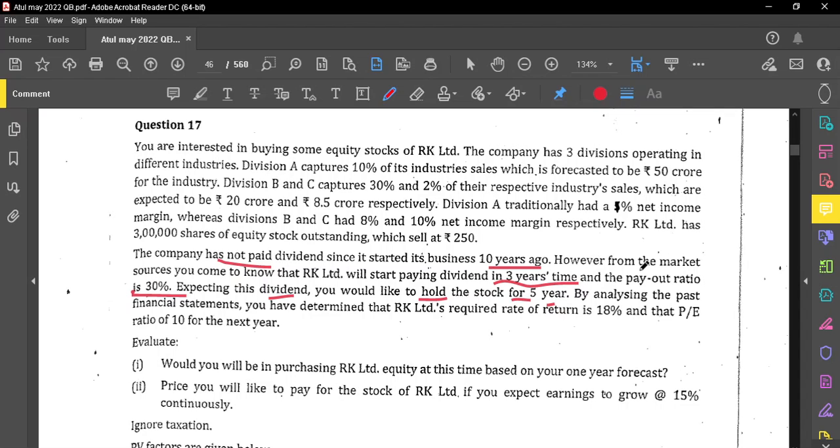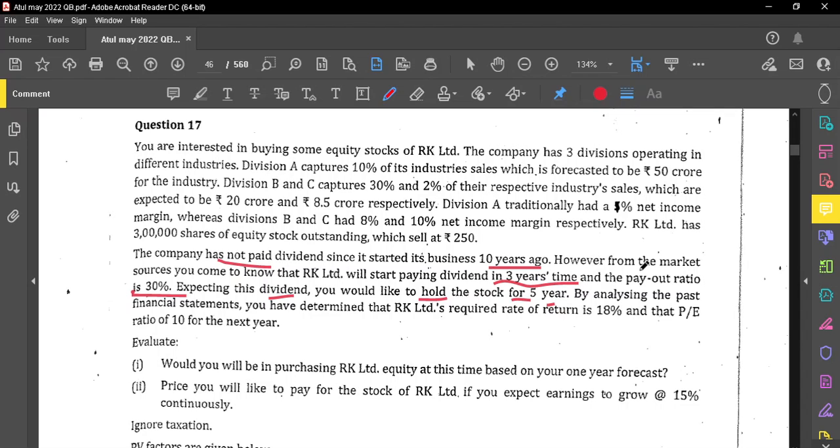and 8.5 crores respectively. Division A traditionally had a 5% net income margin, whereas Division B and C had 8% and 10% net income margin respectively. RK Limited has 3 lakh shares of equity stock outstanding, which sells at 250 rupees. The company has not paid a dividend since it started its business 10 years ago. However, from market sources, you come to know that RK Limited will start paying the dividend in 3 years' time and the payout ratio is 30%.